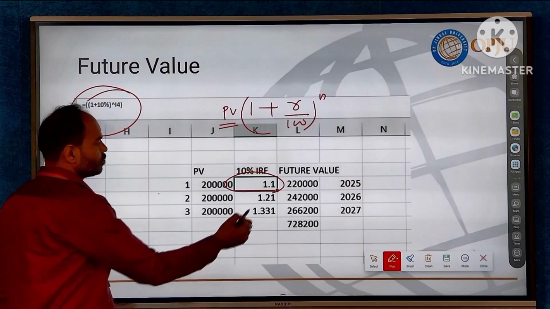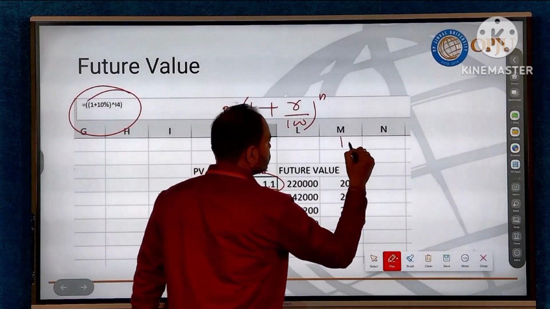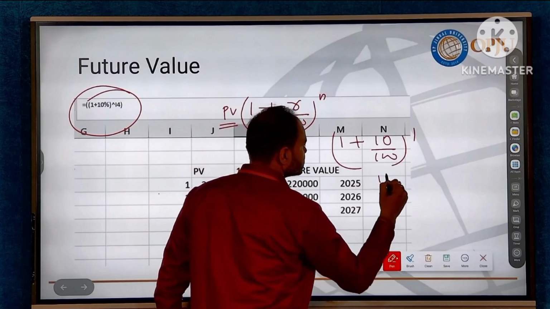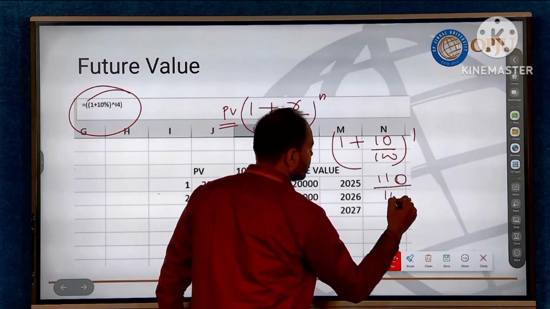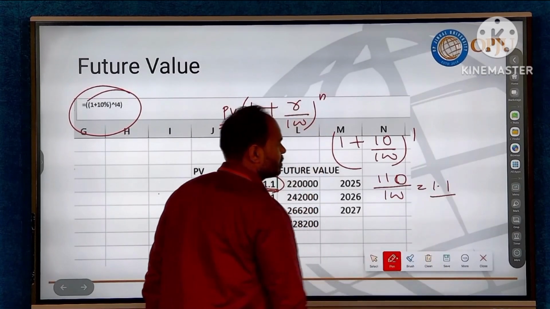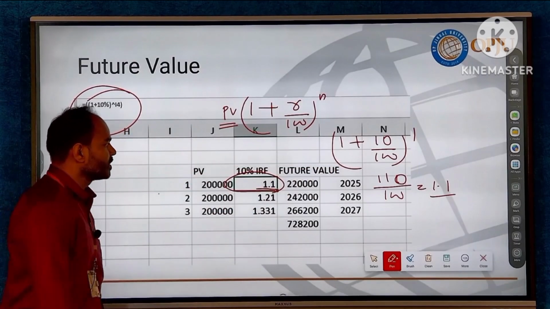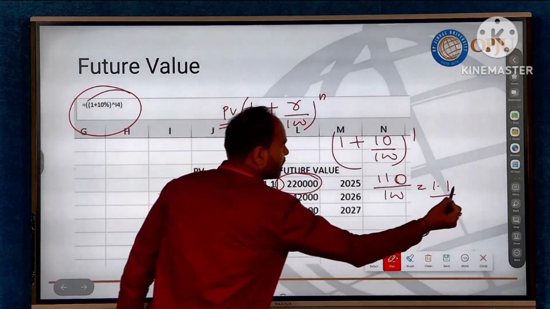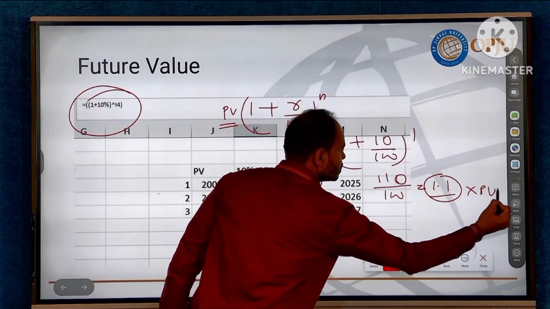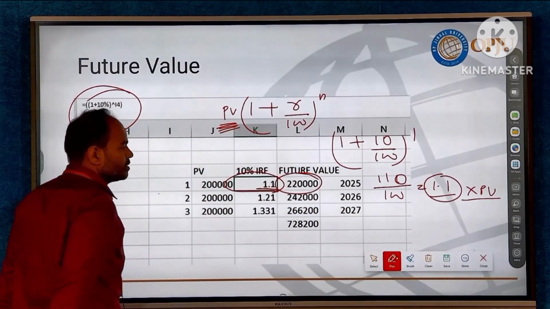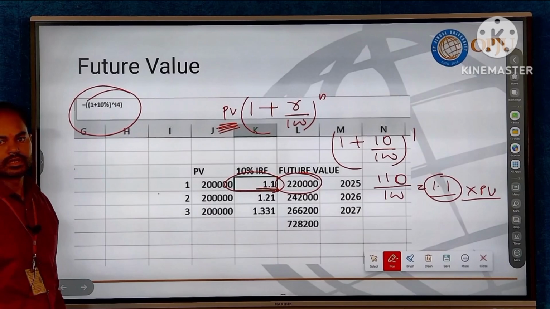So this 1.1 comes from what? 1 plus 10% to the power 1, that is 110 upon 100, that is 1.1. So this factor 1.1 comes from this formula, and if you multiply this with the present value, you will get the future value. You need to multiply this with the factor, the increasing return factor.